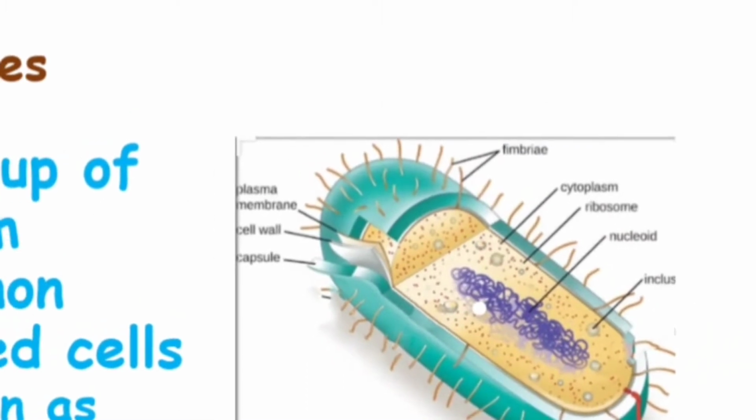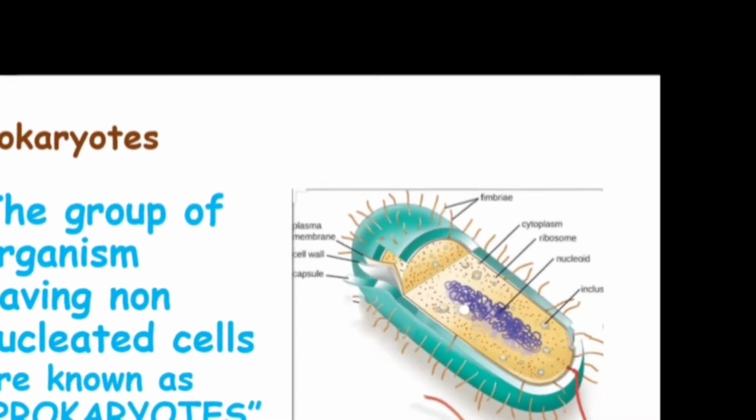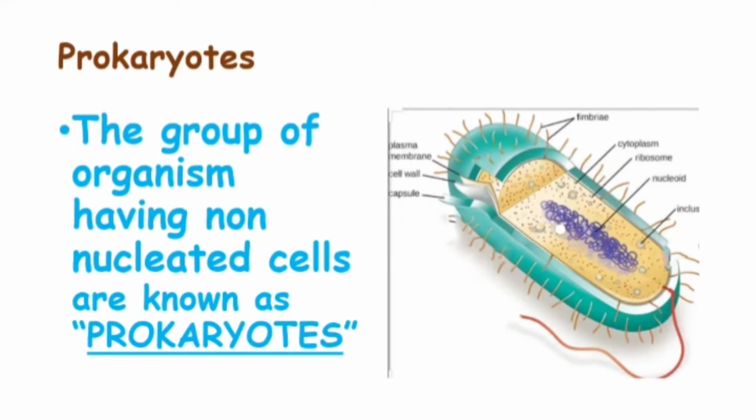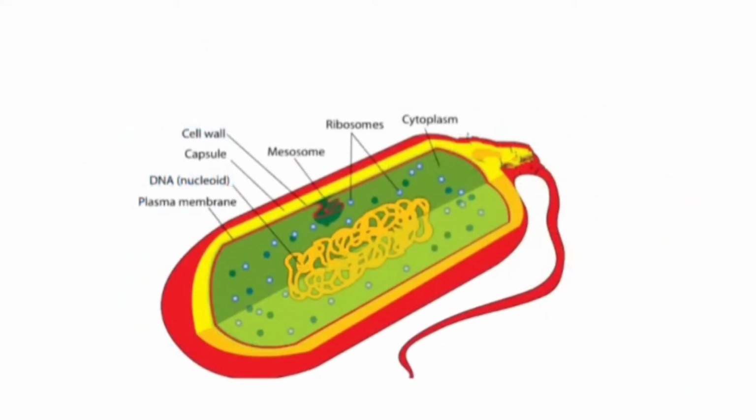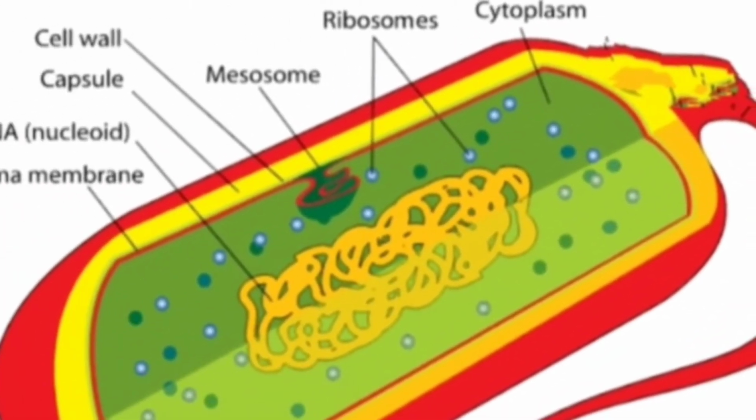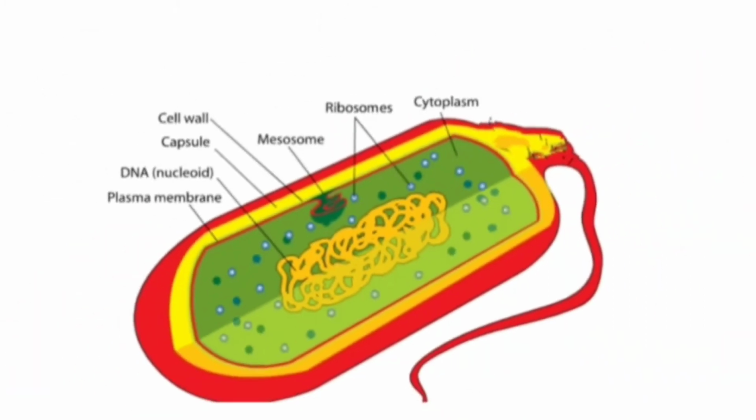So in lower forms of life such as bacteria and some algae, the cell is devoid of nucleus and the genetic and metabolic material are not separated from each other. These group of organisms having non-nucleated cell are known as prokaryotes. You can see here also the genetic material is present inside the cytoplasm and the metabolic material is surrounding it, like ribosome, mesosome. No nucleus and no nuclear membrane is present here.